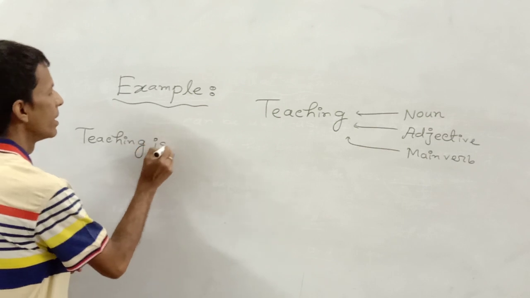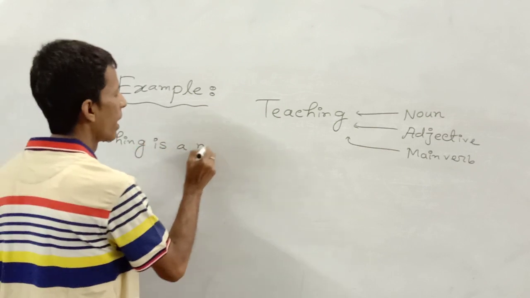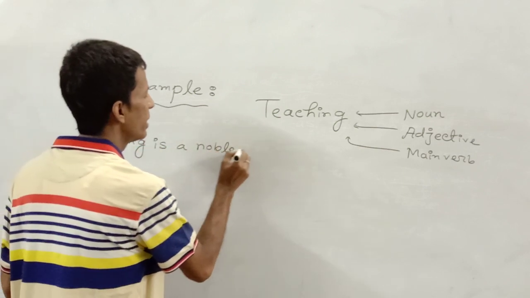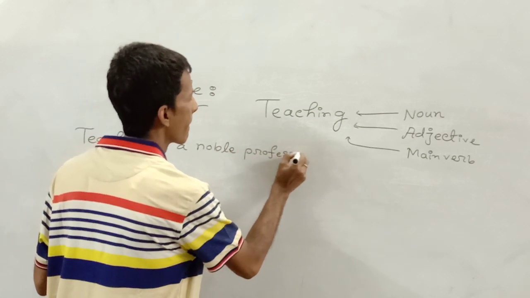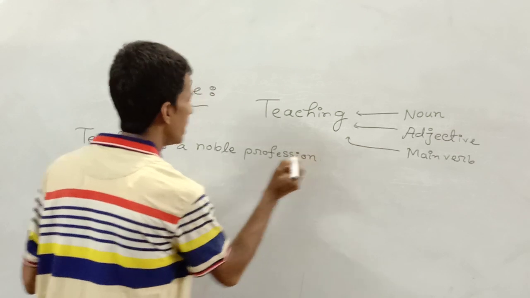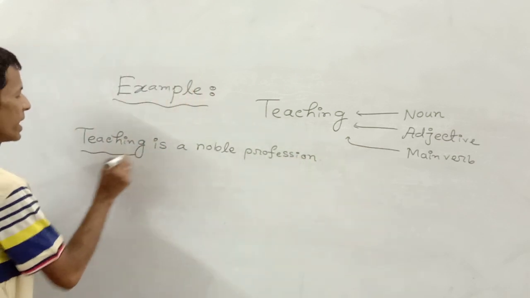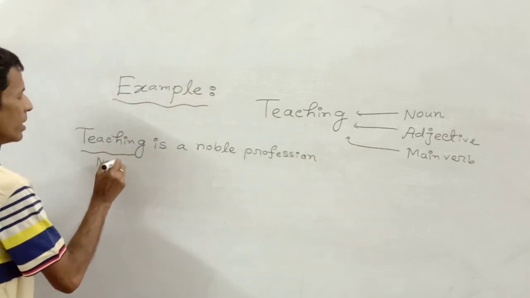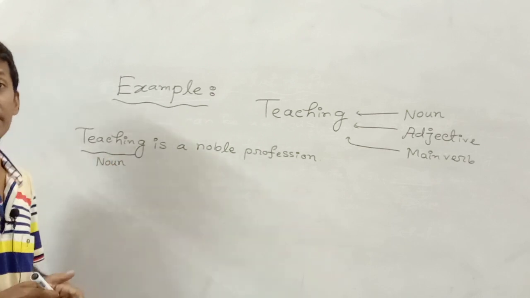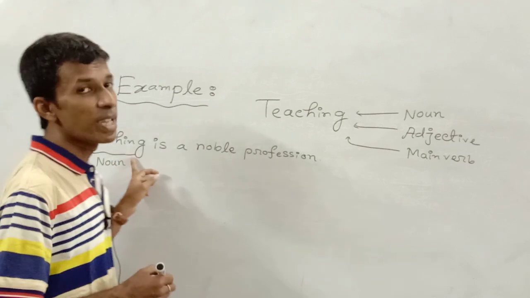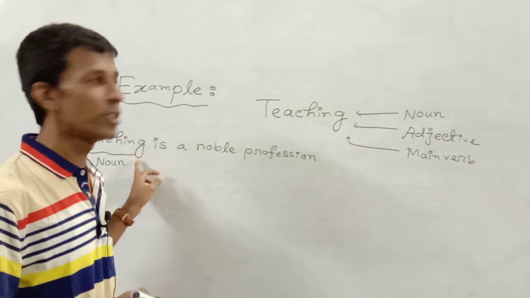Teaching. If I say, teaching is a noble profession, here teaching is used as a noun. So what is the definition of noun? A name of anything is called a noun. Here teaching implies the name of a profession.